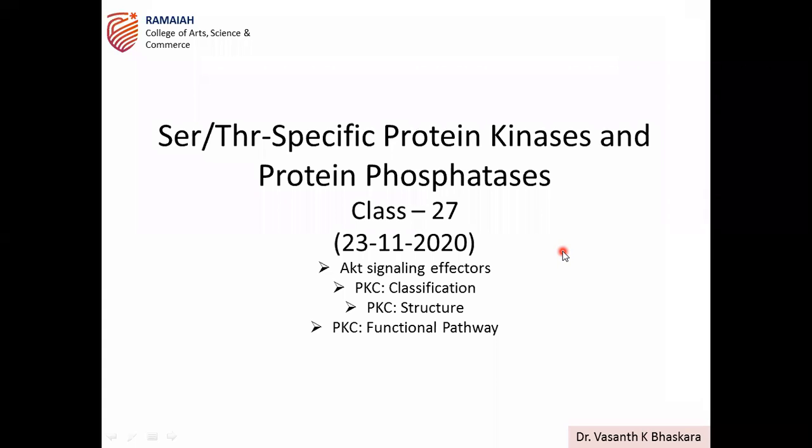We have already discussed protein kinase A. Protein kinase B is nothing but AKT, that is the PI3K AKT pathway, right? Last class. And now protein kinase C is given in your syllabus, so you don't have protein kinase G. G is cGMP mediated. Protein kinase A is cAMP dependent protein kinase. So today is about protein kinase C. That is the last topic of your third chapter.